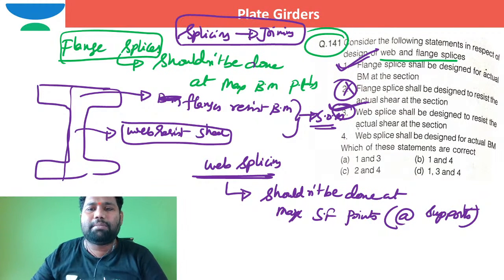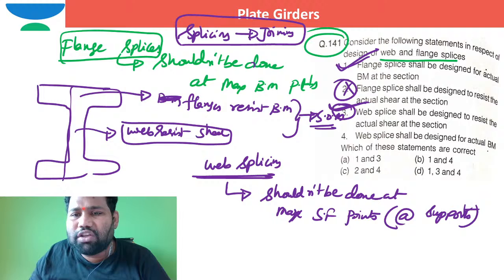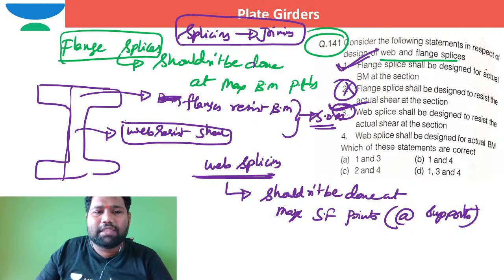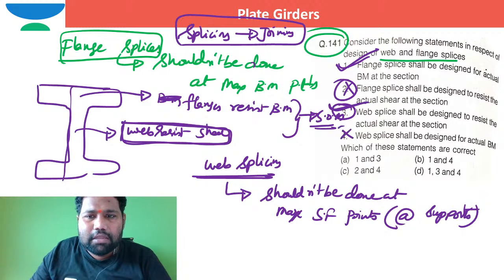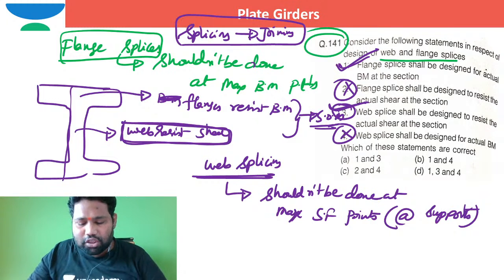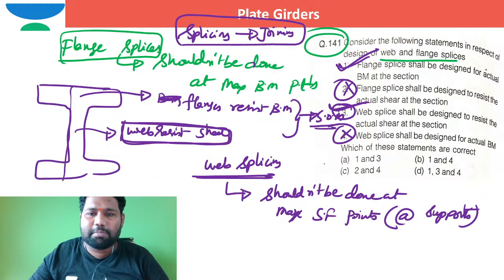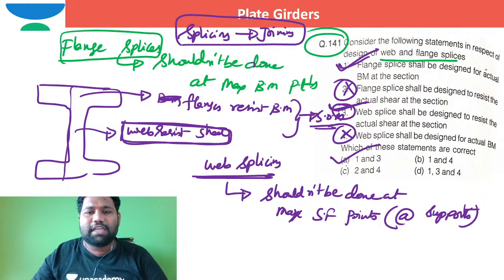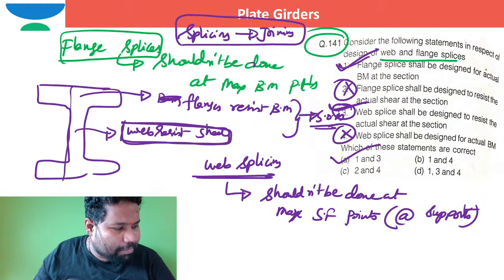Coming to the fourth option, brother. Web splice shall be designed for actual bending moment. No, brother. Web splice will resist only shear force. It is not going to take any sort of bending moment. So I can say this fourth option is also wrong. So the first option and third option are correct, which means option A itself is the correct answer. So directly, can I say option A?